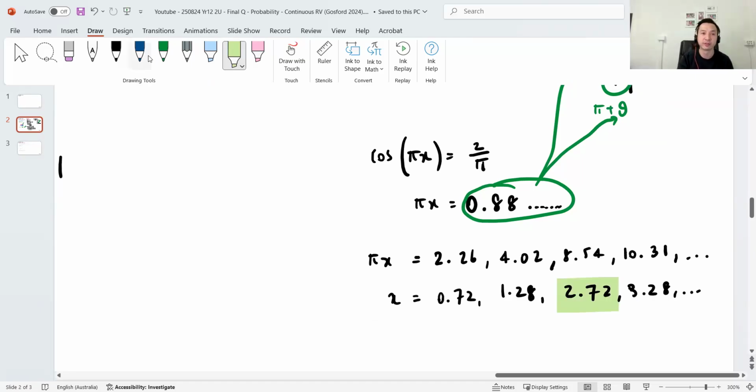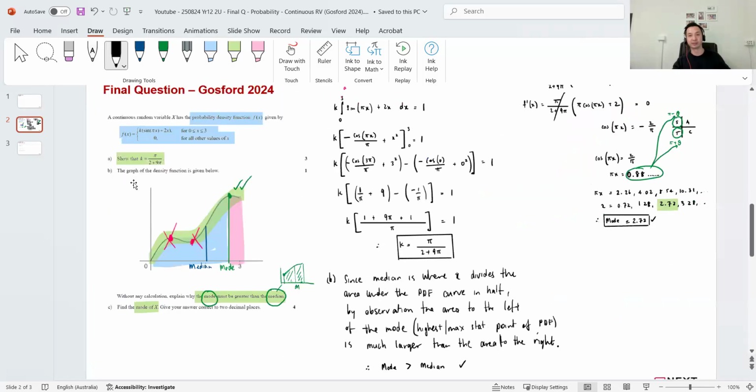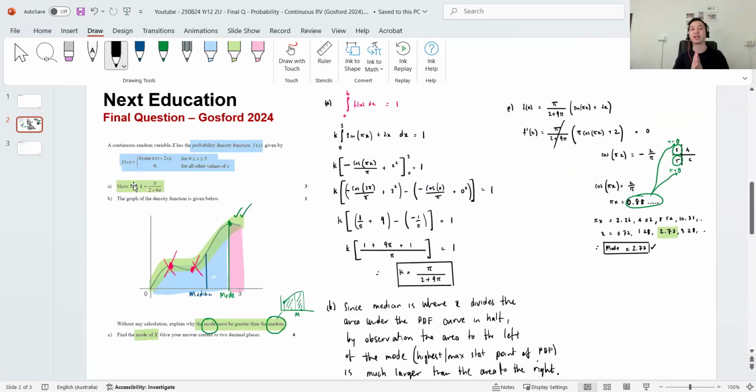That's your answer. For the mode, you can see there's 3 stationary points. So therefore, the mode is going to be 2.72. Which makes sense-ish because the mode is very close to 3 on the diagram, so conceptually it has to be smaller than 3. But that's how you do it. Guys, that's a really nice question. And I guess a lot of students get stuck on this notion of mode versus median, even though mathematically, I believe part A and part C are okay. But last question in the test, 8 marks, might stump a few people.